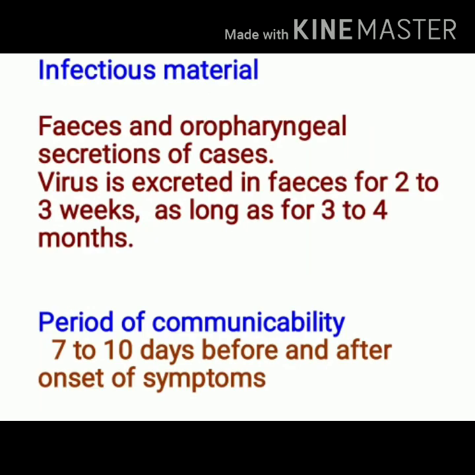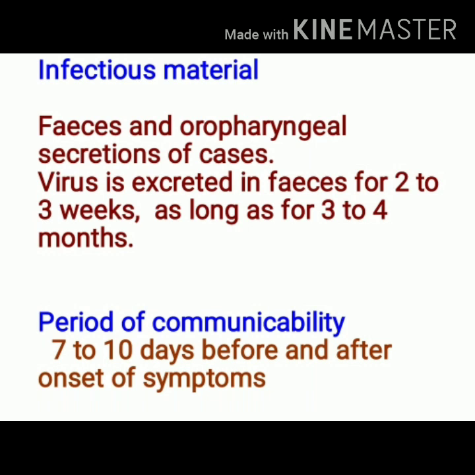Infectious material or source of infection includes feces and oropharyngeal secretions of cases. It means these secretions may contain poliovirus. The virus is excreted in feces for the period of 2 to 3 weeks and maximum period can be 3 to 4 months.